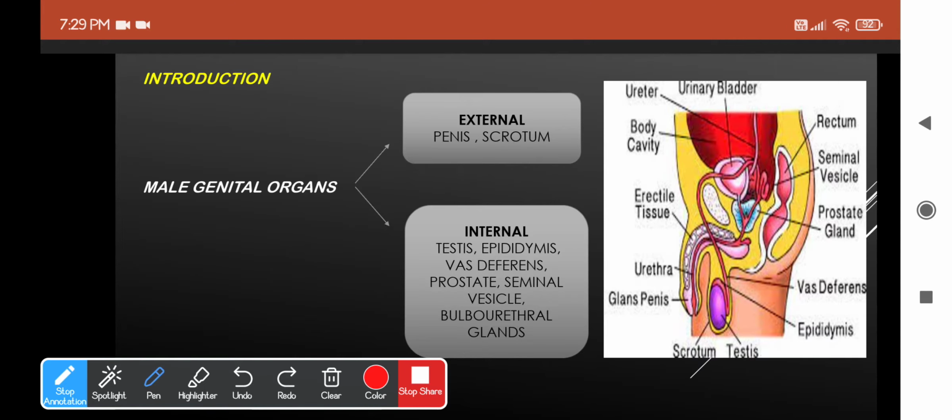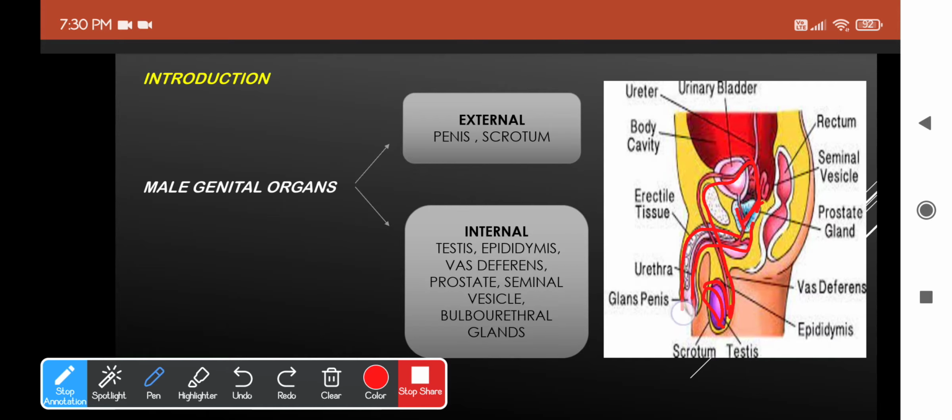So if you see in this picture, this is your testis, right? And this is the epididymis. You have three major parts in your epididymis, namely the head, body and tail. From the tail, it will continue as vas deferens, as here, and joins with the duct of the seminal vesicle. And this forms the common ejaculatory duct, which will go and join the prostatic part of the urethra. This one. This prostatic part of urethra. And this will continue as membranous and spongy urethra, which will find place in the penis.